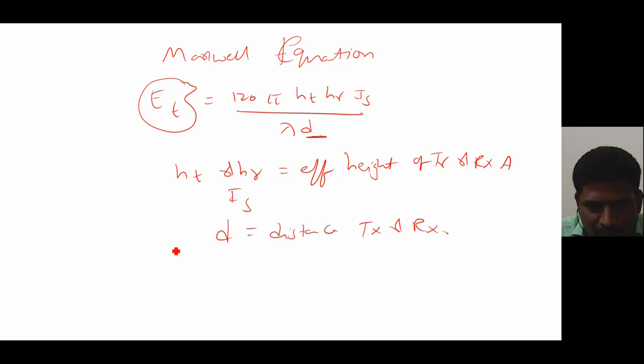So finally I can conclude that by using ground wave propagation, I can transmit signals less than 2 megahertz.